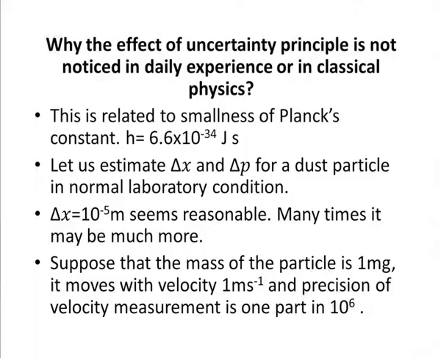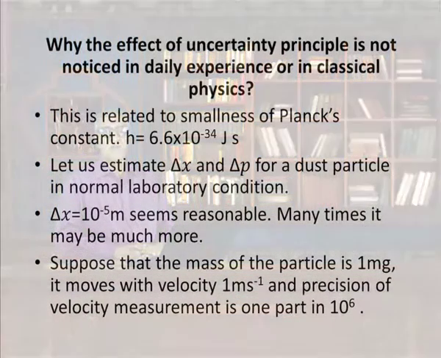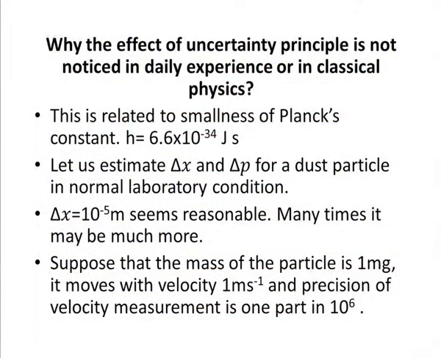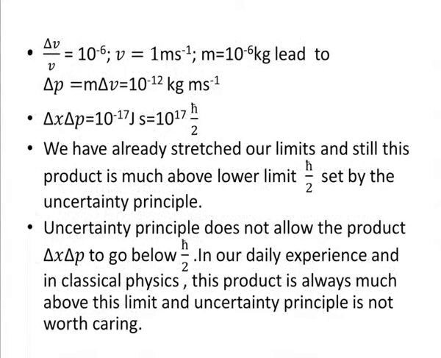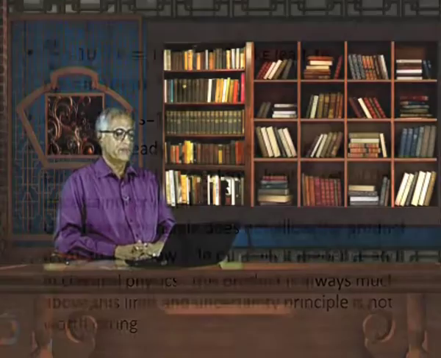Now, again this is also reasonable. You say that you are having a precision of 1 in 10 to the power 6. It is a reasonably good assumption. You are measuring velocity to better than 1 part in 10 to the power 6. What does it mean? It means that delta V by V is 10 to the power minus 6. It is not bad. You are measuring up to 1 part in 10 to the power 6.